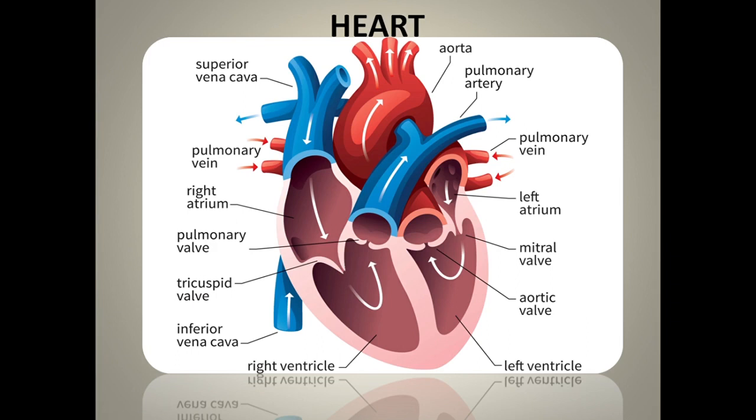It will prevent the backflow of blood, so the blood cannot go back to the right atrium. Once it reaches the right ventricle, the tricuspid valve will close, because valves always allow the unidirectional flow of blood. Okay, so now the blood has reached the right ventricle. Now what happens?